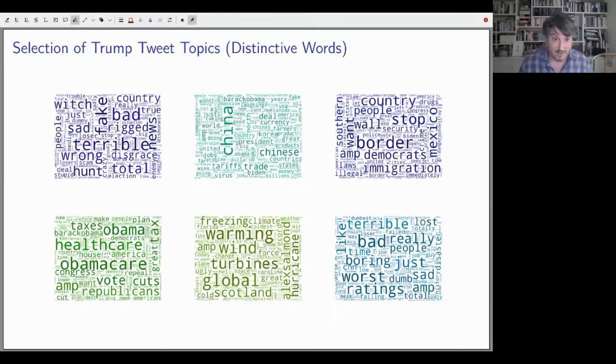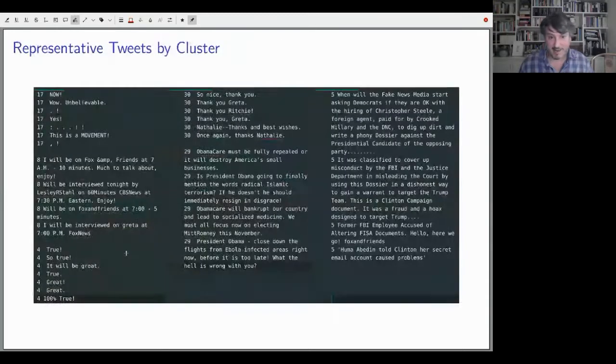This is obviously the fake news topic, China, the border, complaining about TV, the media, global warming, Obamacare, and then you can look at some examples too. So one of the topics is "so true, 100% true." It really does grab these semantically related statements and puts them in the same topic.